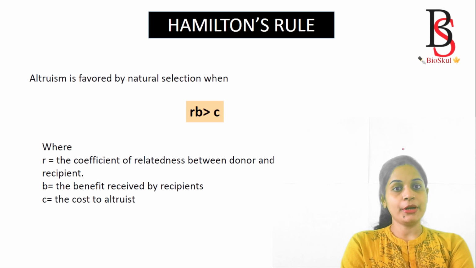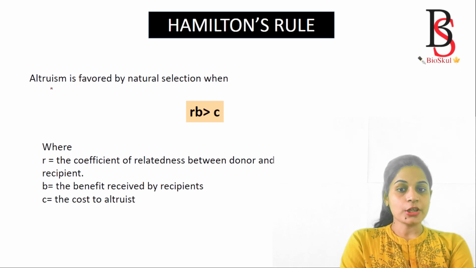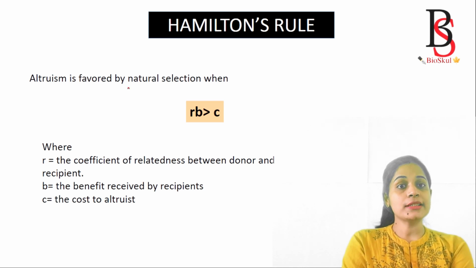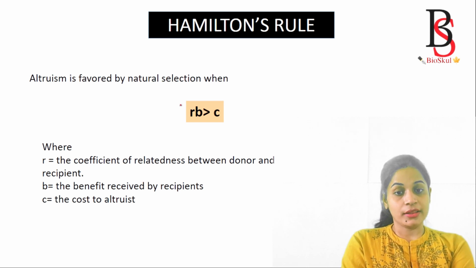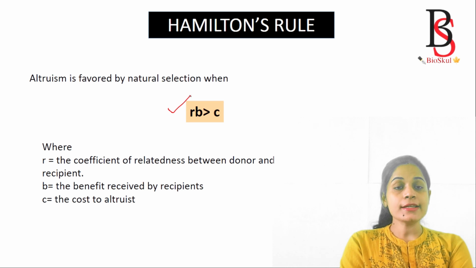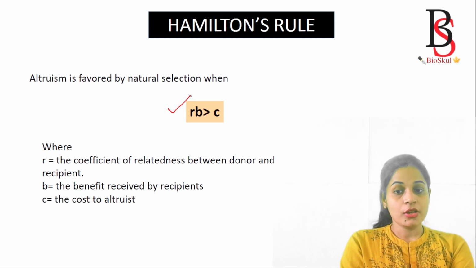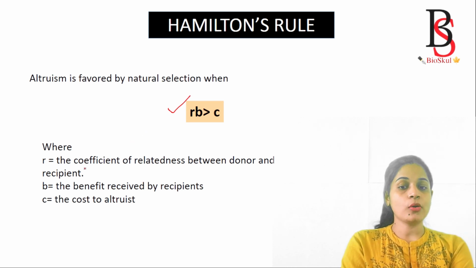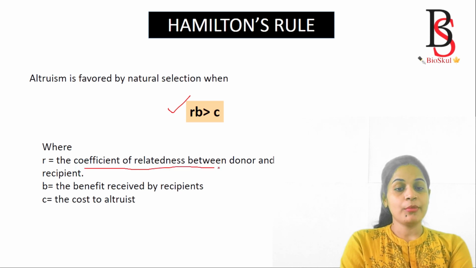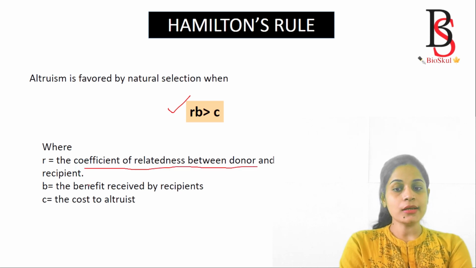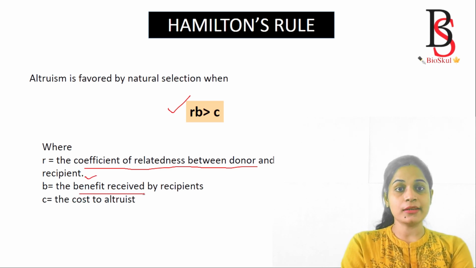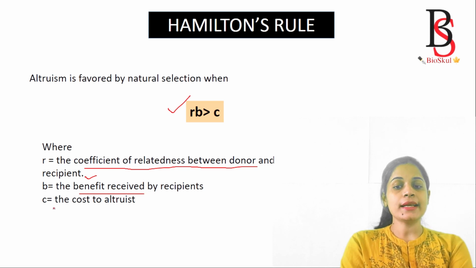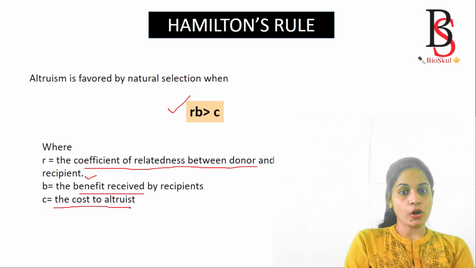Now comes Hamilton's rule. Altruism is favored by natural selection when rB is greater than C. So what is r? r is the coefficient of relatedness between the donor and the recipient, B is the benefit received by the recipient, and C is the cost to the altruist.